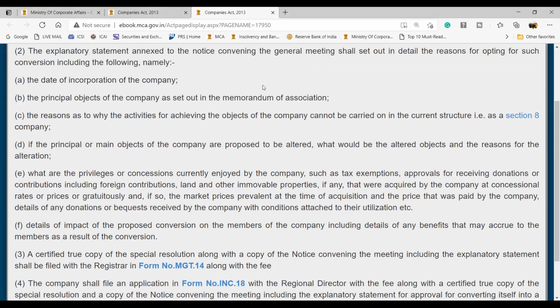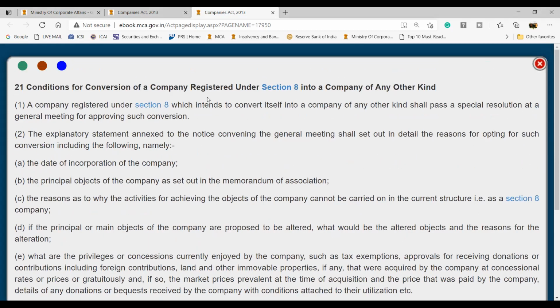So basically, if you want to convert a Section 8 company to a non-Section 8 company, what needs to be done broadly, if you see, is that you need to pass a special resolution, you need to provide the explanatory statement along with the reasons for such conversion. Guys, is this clear? Guys, is this clear? Again, for your understanding, I'll put this in your slide.